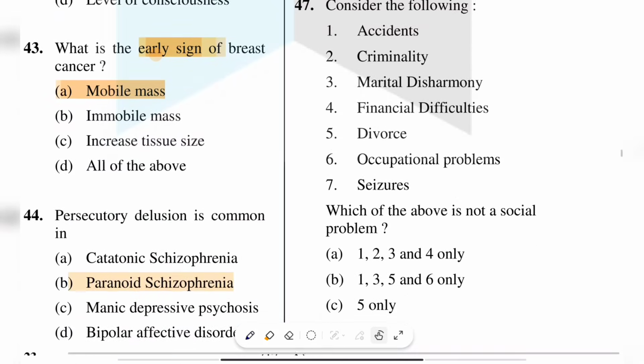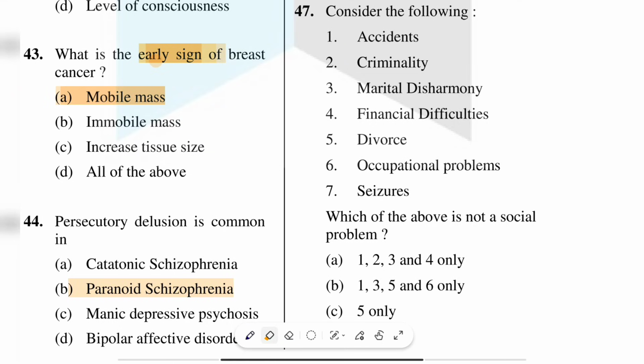Consider the following. Option 1 is accident, criminality, marital disharmony, financial difficulties, divorce, occupational problems, and the seizures. Which of the above is not a social problem? Accident is a social problem. Criminality is a social problem. Marital disharmony is a social problem. Financial difficulties is a social problem. Divorce is a social problem. Occupational problems are social problems. Here the seizures are not a social problem.